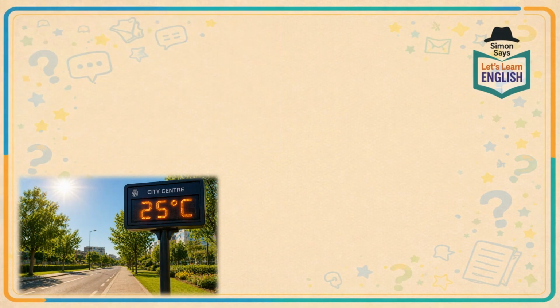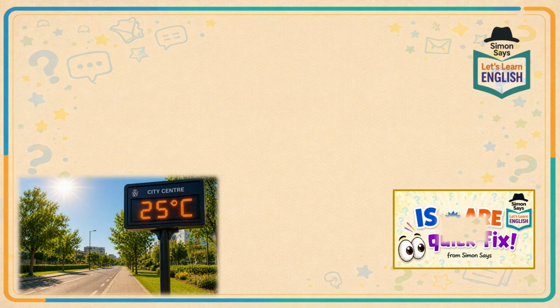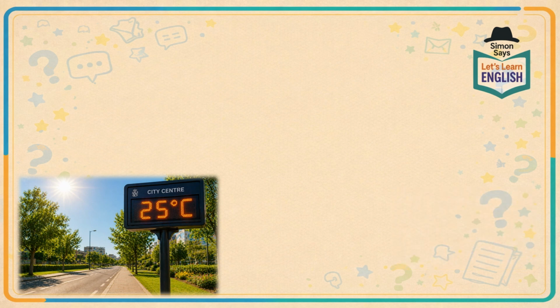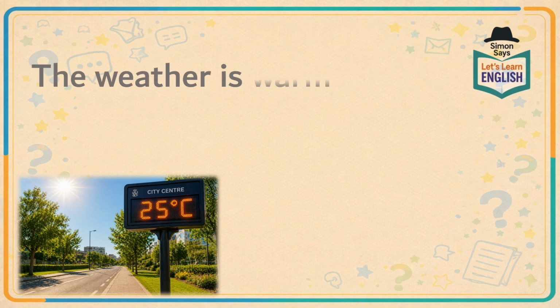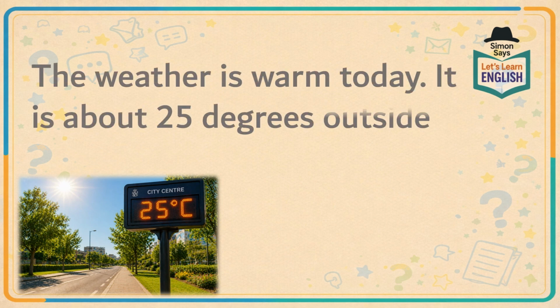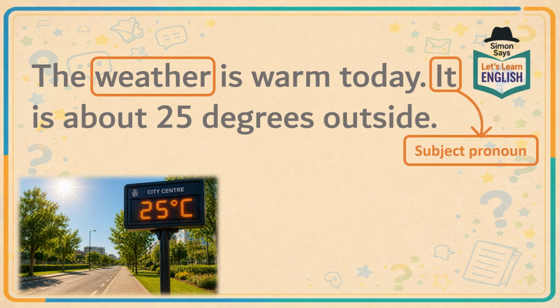Now, before we answer this question, let's just quickly look back at our last lesson on when to use is or are. Take a look at this sentence. The weather is warm today. It is about 25 degrees outside. Now, in this example, the weather is the subject and it is the subject pronoun, which takes the place of the noun weather. So we're talking about the same thing.